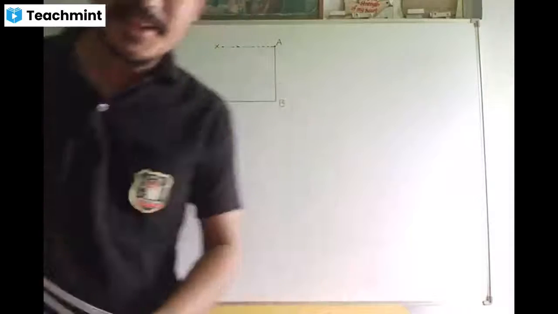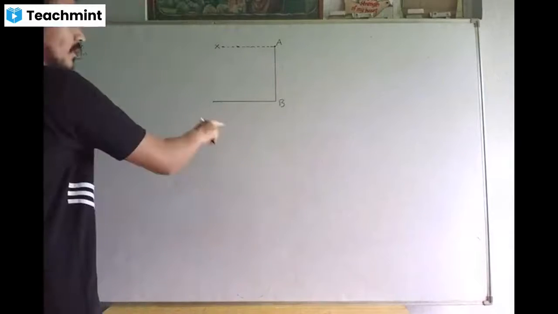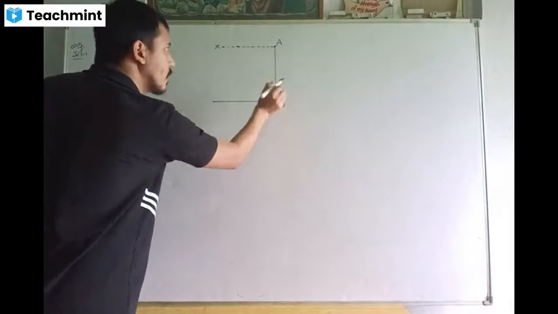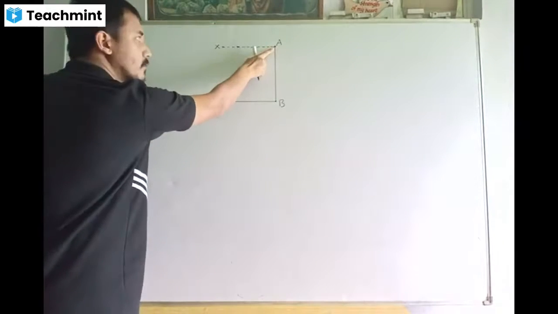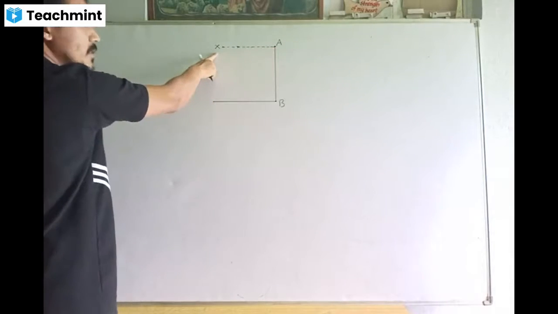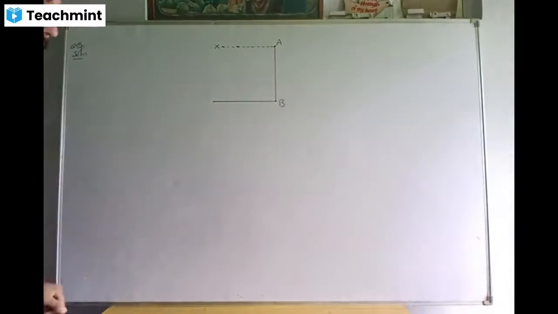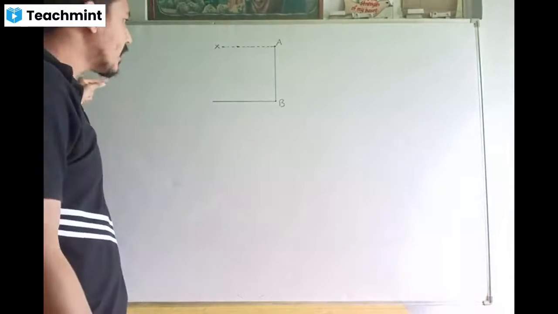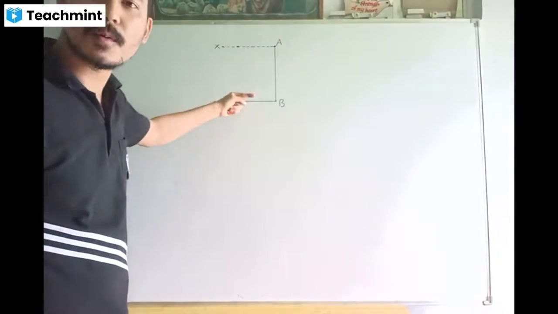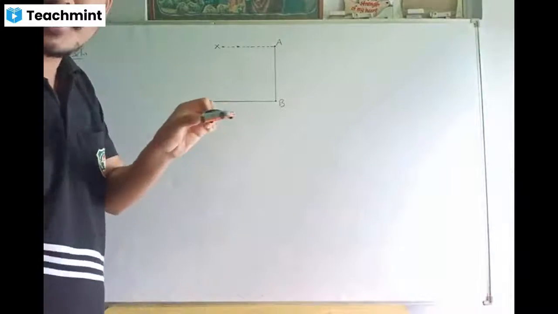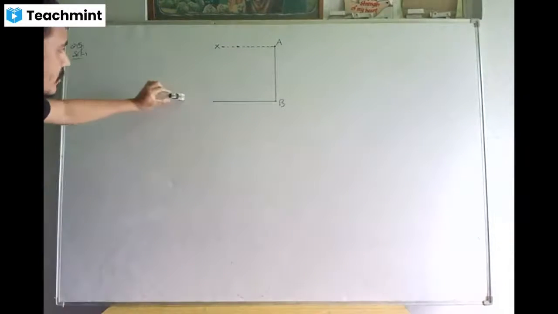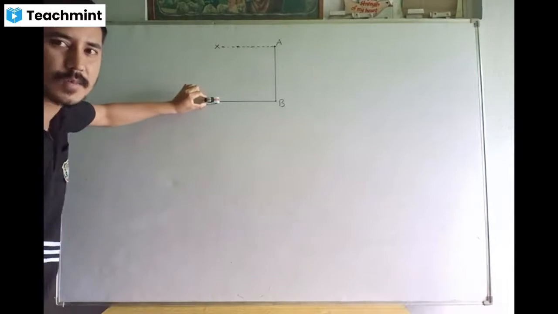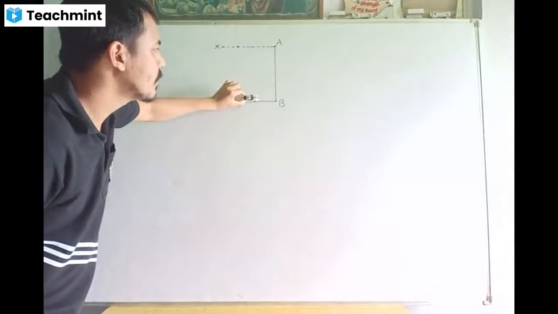Okay class, we are right here. I was saying that a straight highway is leading to the foot of the tower. The observer is at the top of the tower. So from the observer's eye, we always need to draw a straight line known as the horizontal line. This observer is noticing a car, and that car is coming towards the foot of the tower without changing the speed. This is your car right here.